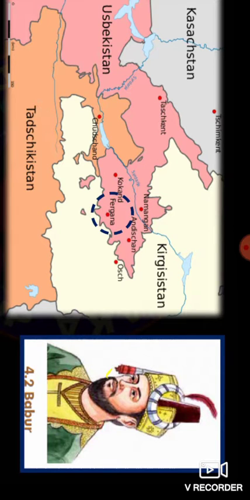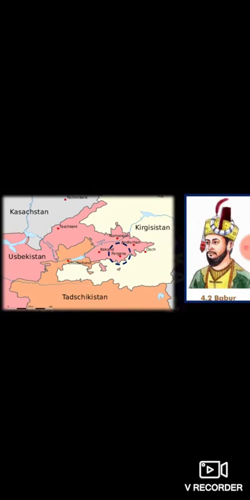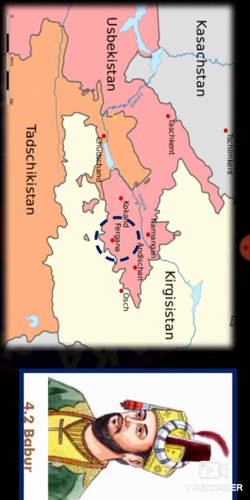So Akbar established the Mughal rule in India, and he was originally from Turkestan.